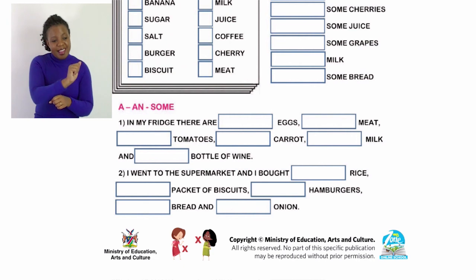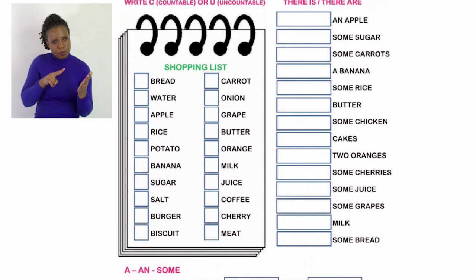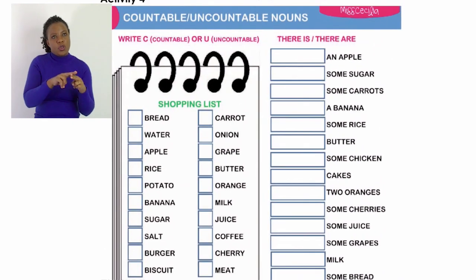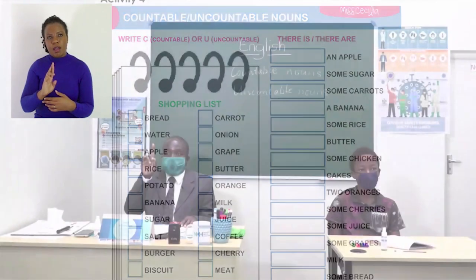Some eggs, some meat. We cannot count meat. All right. So, boys and girls, the other exercise on top, where we did not complete, I would like you to read those words, and then you complete using the is and the are, and then in the next stage, we'll go to the next exercise.